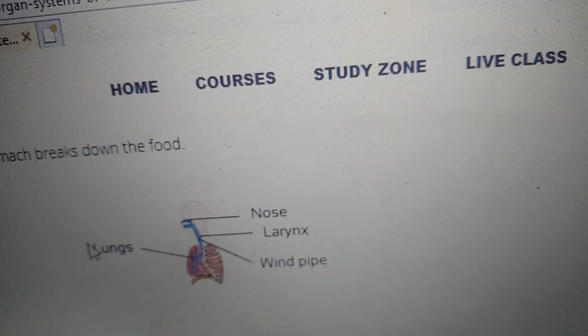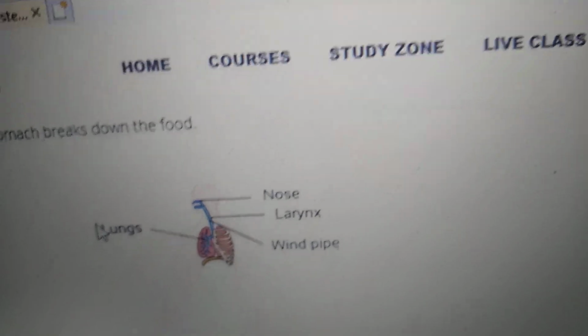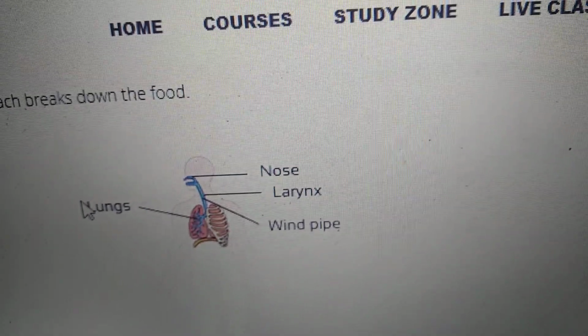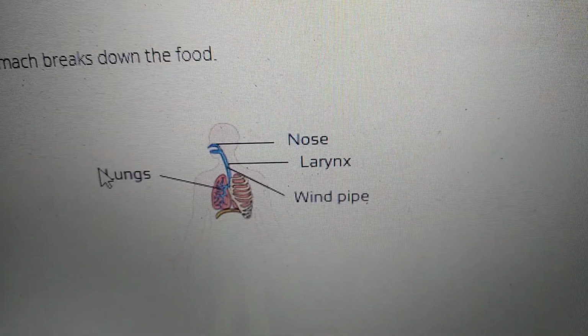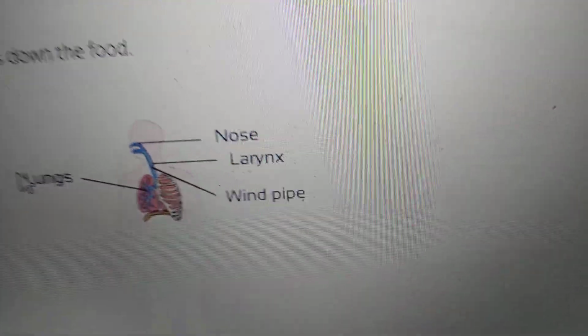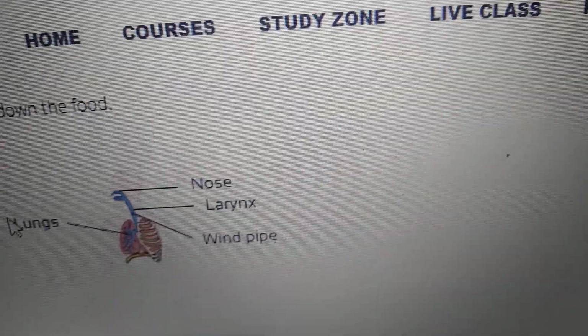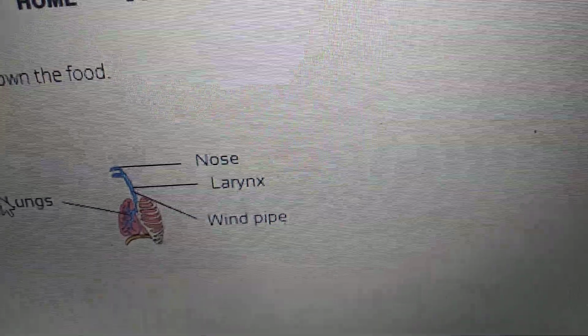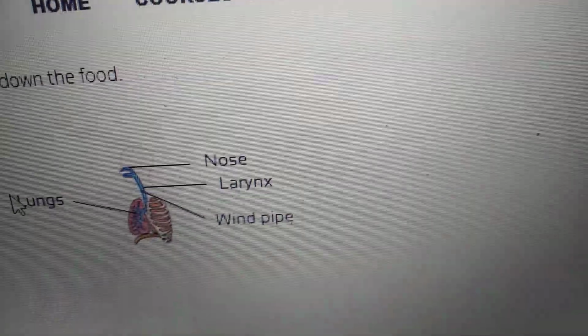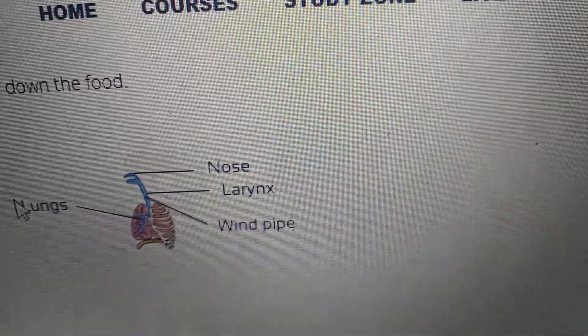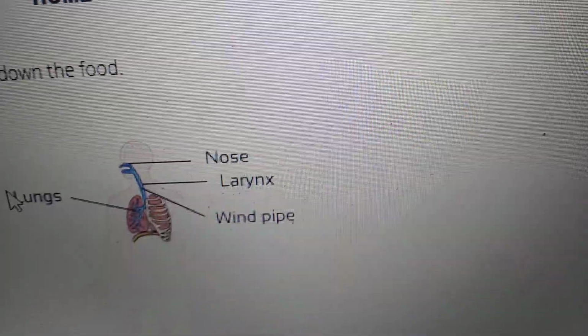When you release the air, your lungs contract. Remember these words: expand and contract. We will do the balloon activity after completing the lesson.